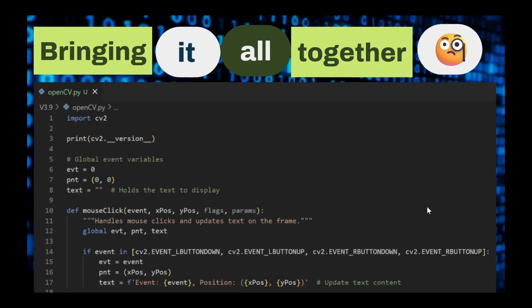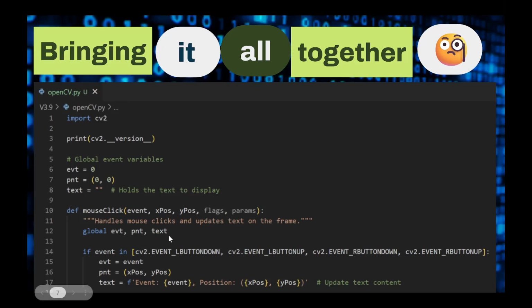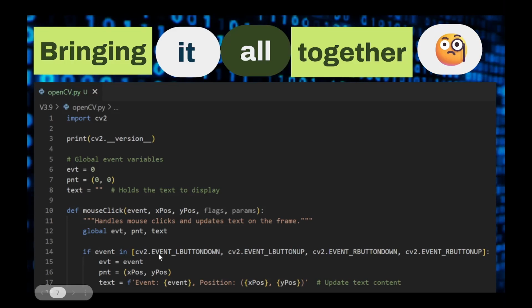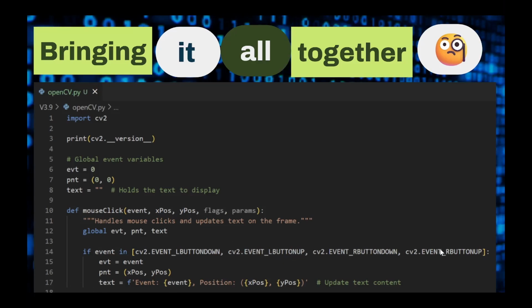So bringing it all together. Here are some global variables, and here's a mouse click event. Again, the event, XY position, and the text are now defined here. If the event is in this array, so it will have an array of numbers for each event, if it's one of these, we're going to say what type it is and where it occurred, because we gather this information and store it in a variable, as well as the event number.